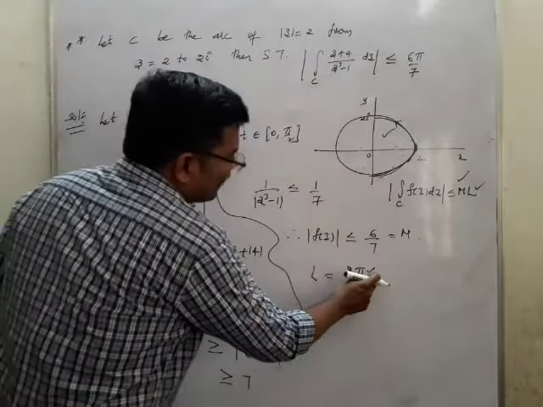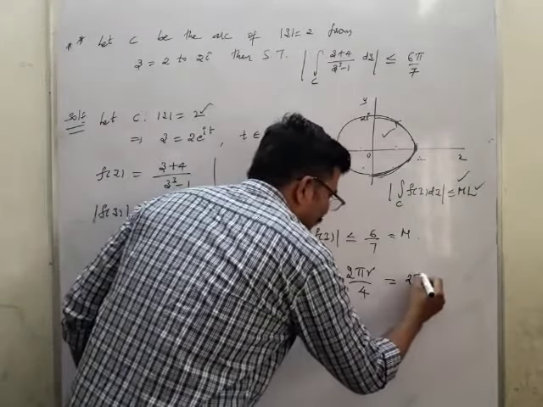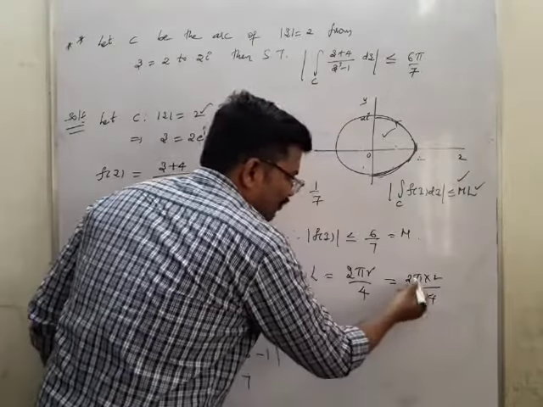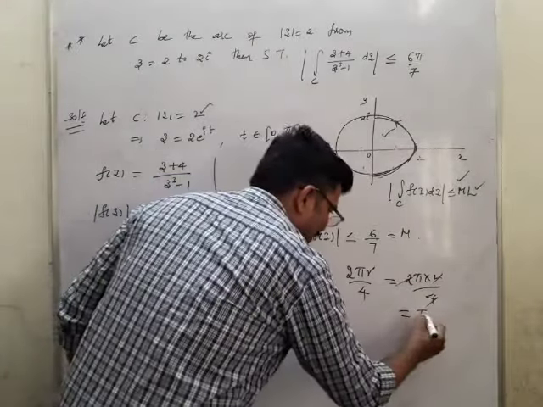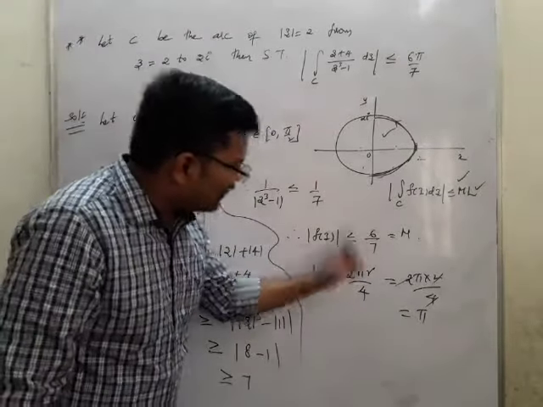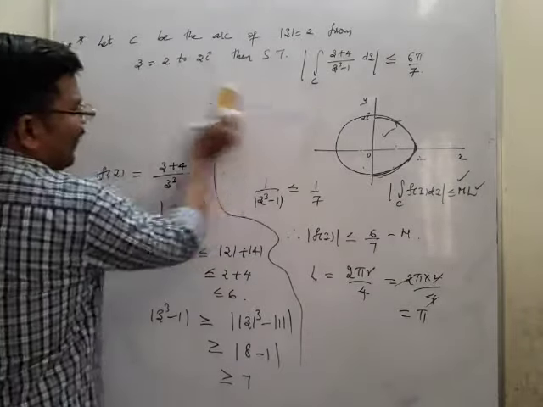But what is r? The radius is given as 2. So I may write this as 2 pi into 2 by 4. Now the 2 and the 4 get cancelled, and you get pi. Now what did I get? L is equal to pi, and M you got as 6 by 7. Now we'll apply the formula. What is the formula we have? We have the formula.